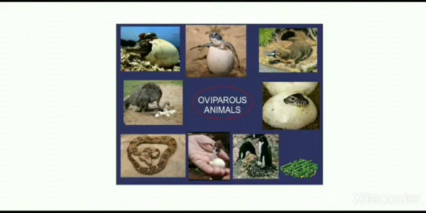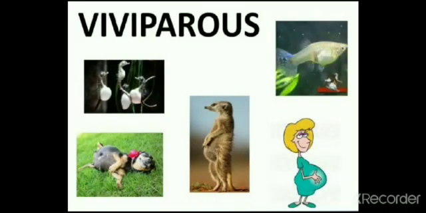A hen lays eggs and hatches them. After a few days, the young chicks hatch out of the eggs. A cow gives birth to a calf. Before that, the calf grows within the cow's body. According to the mode of reproduction, animals are classified into two types, namely oviparous animals which lay eggs and viviparous animals which give birth to their young ones.